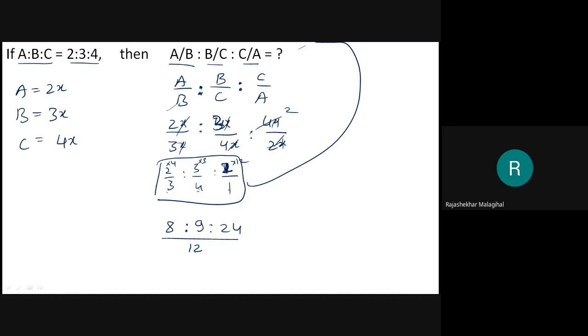This 12 is divided for all the proportions, so I can remove it. Therefore, the answer is 8 is to 9 is to 24. Solved. I cannot simplify this 8 is to 9 is to 24 further. Further simplification is not possible.